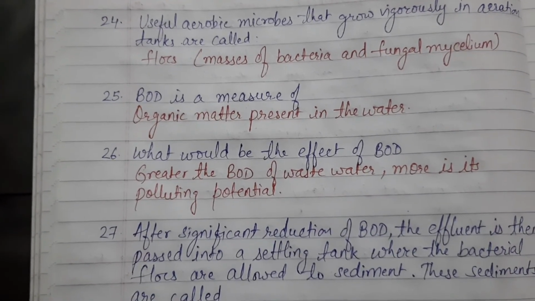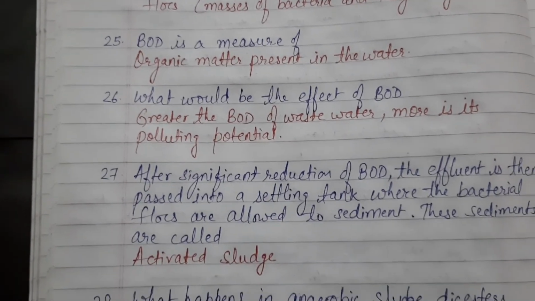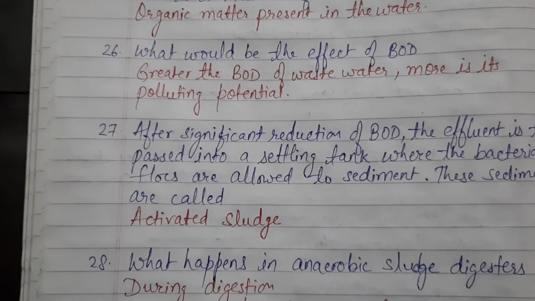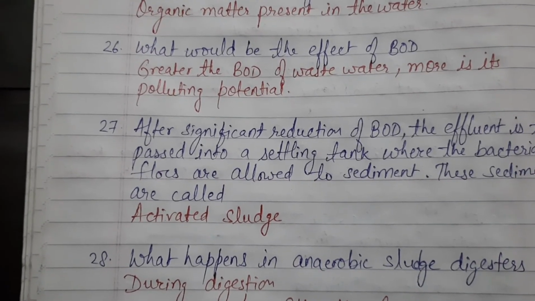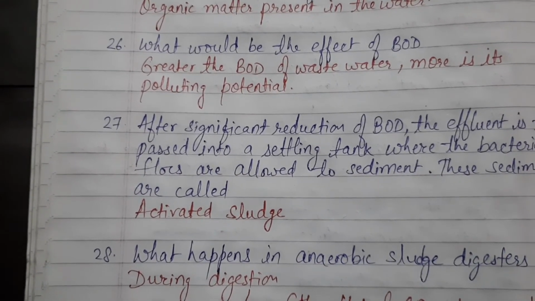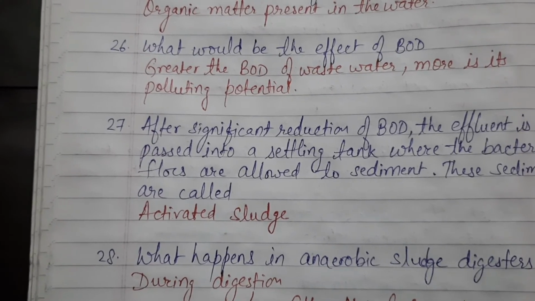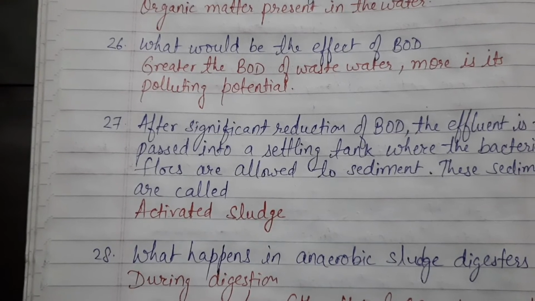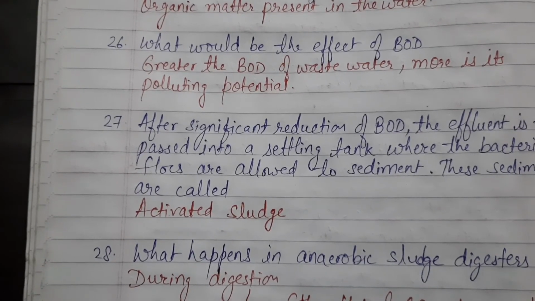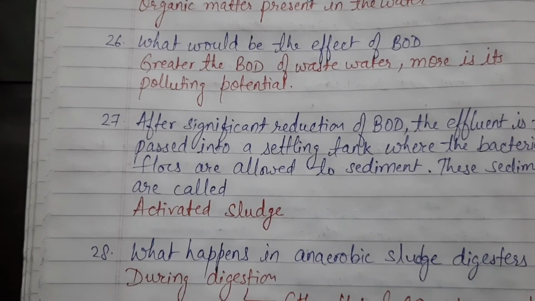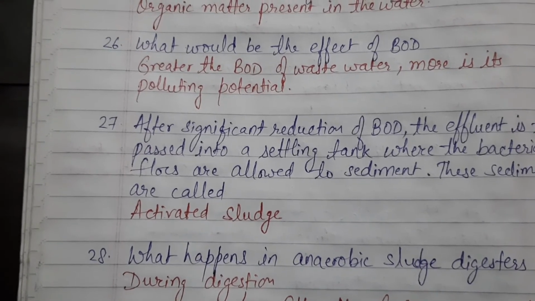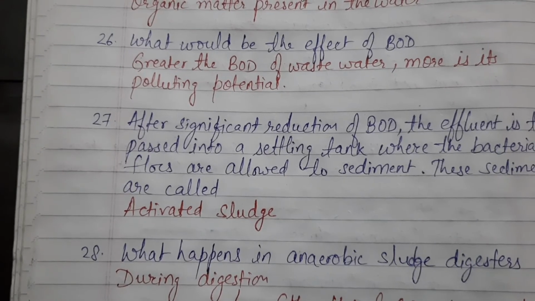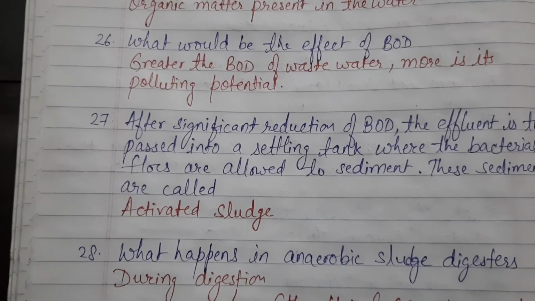Next question, after significant reduction of BOD, the effluent is then passed into a settling tank where bacterial flocks are allowed to sediment. Now these sediments are called as activated sludge. Always the sediment is sludge. Here, since they are grown in the aeration tanks or they are activated, so these are activated sludge.